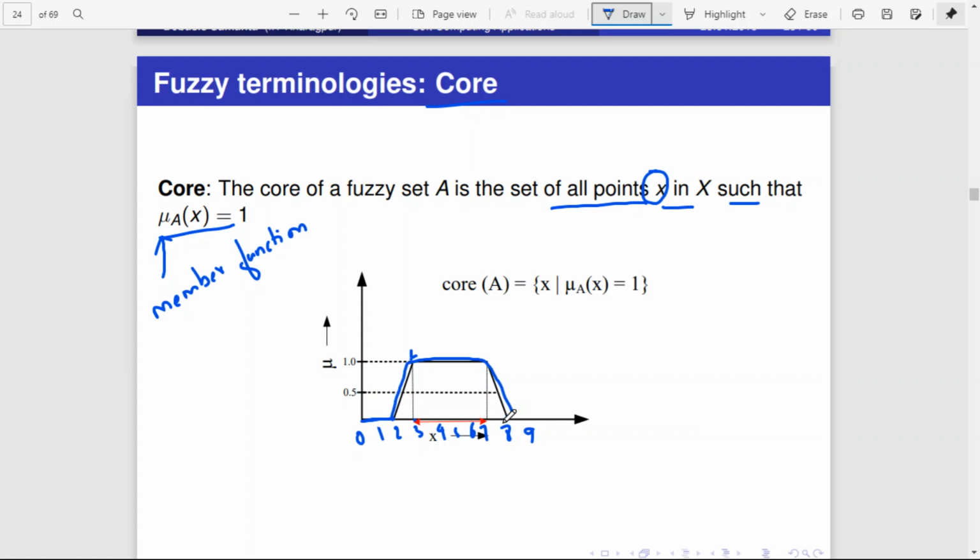So what is the set of values for which the membership function results in 1? That set is called the core. So the core of a fuzzy set A is a set of all points x such that the membership function results in 1. This is how the core can be represented. Core of A is equal to x such that mu A of x is equal to 1.